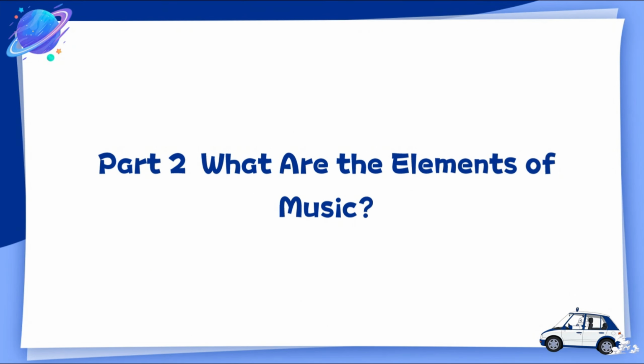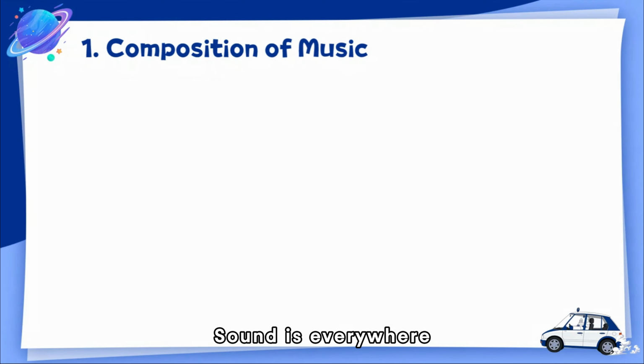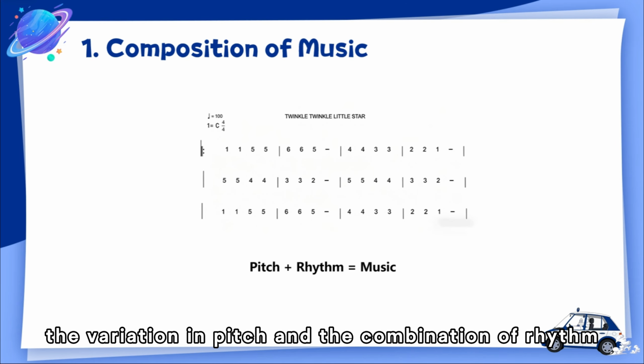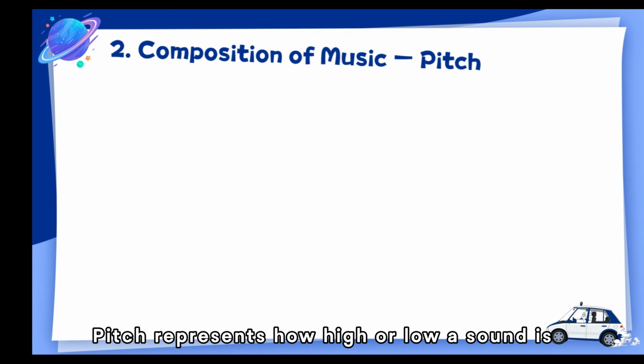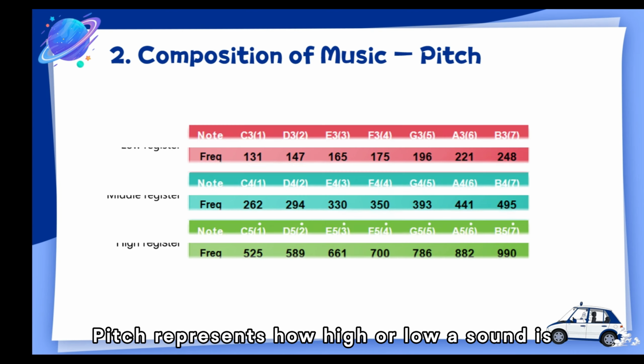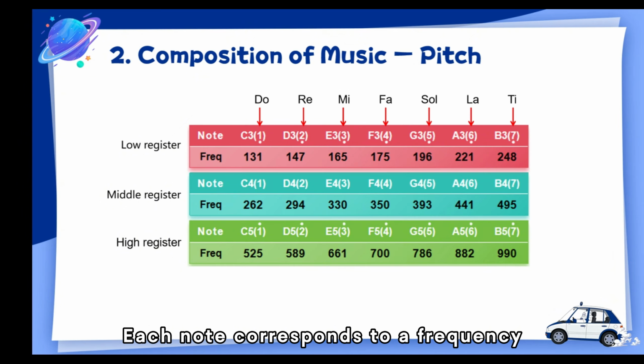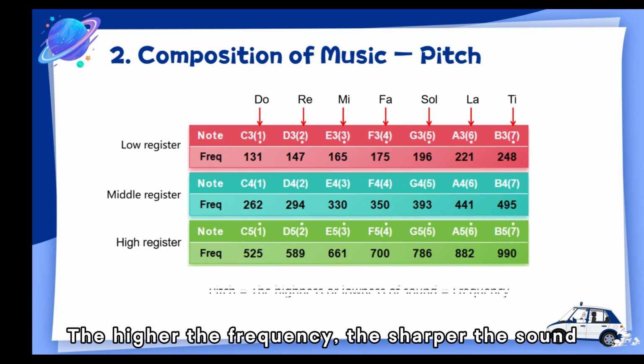Part 2. What are the elements of music? Sound is everywhere, but what makes it become music comes down to two key elements: the variation in pitch and the combination of rhythm. Pitch represents how high or low a sound is. In numbered musical notation, we use the numbers 1 to 7 to represent different notes. Each note corresponds to a frequency. The higher the frequency, the sharper the sound.